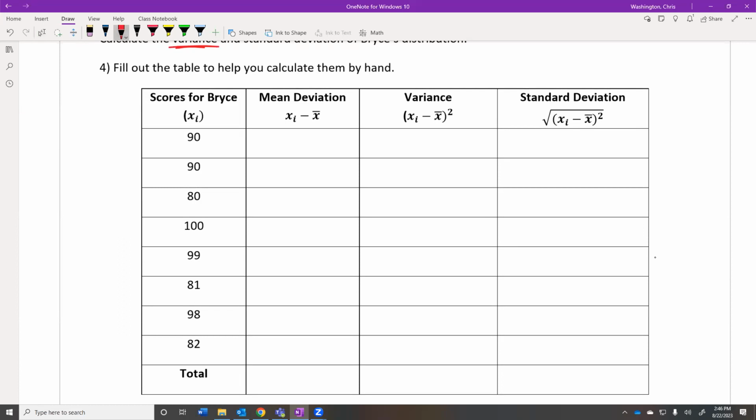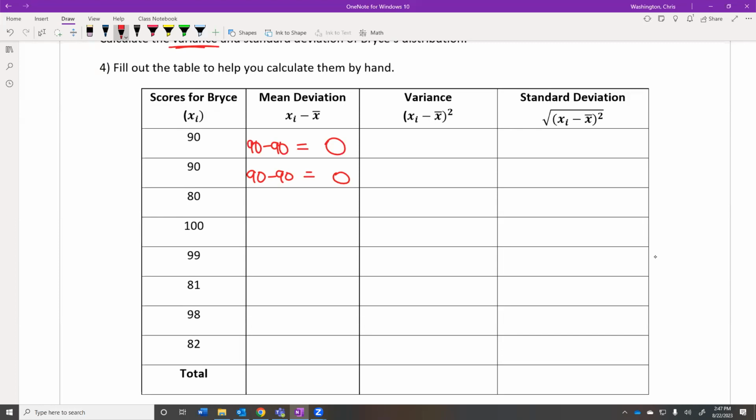We're going to subtract the average, which is also a 90. So what does that give me? 0. So if his average was a 90 and he made a 90 on the test, how much did he deviate from his average? 0. That's why we get 0. So 90 minus 90 in this second row would also be 0. He deviated from the mean 0. Like it was the average. His test score and the average are the same in that case.